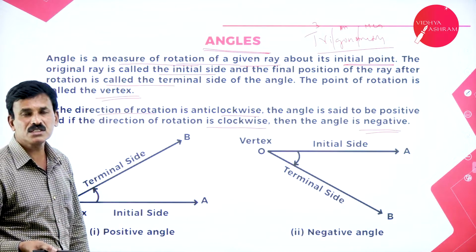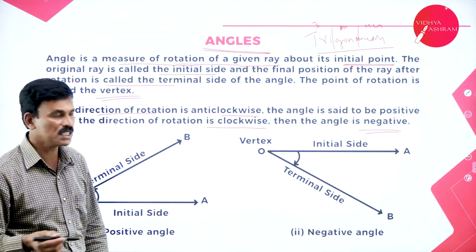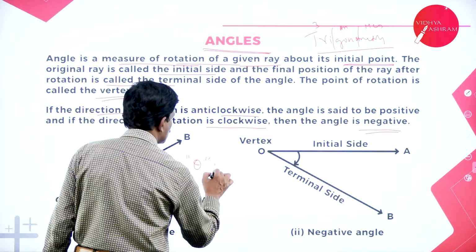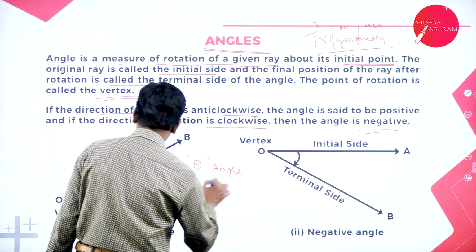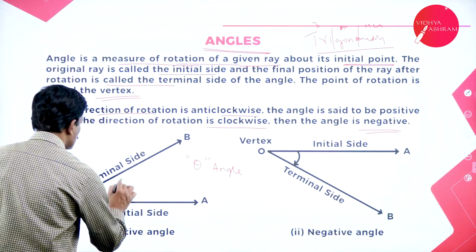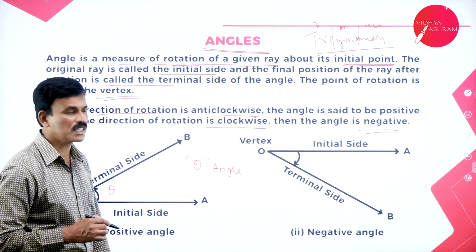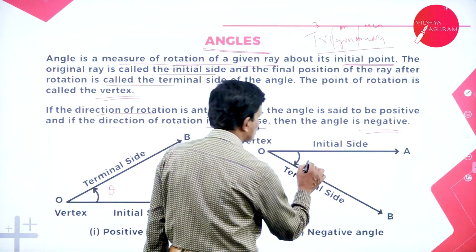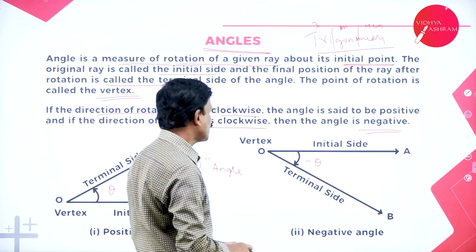Usually in trigonometry, we represent an angle as theta. Theta is called the angle. Here theta is the angle, so angle AOB is equal to theta. This is a positive angle. Here AOB is in the opposite direction, therefore this is called the negative angle.